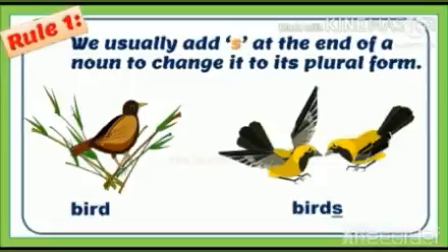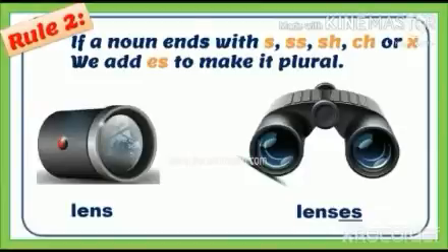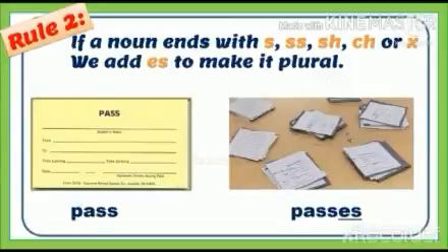Rule 2. If a noun ends with s, double s, sh, ch or x, we add es to make it plural. For example, one lens, many lenses. Here the word lens ends with the letter s. So to make it plural form, we add es at the end. Let's see one more example. One pass, many passes. Here the word pass ends with double s. So to make it plural form, we add es at the end.